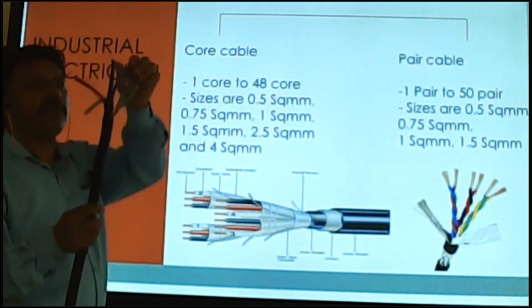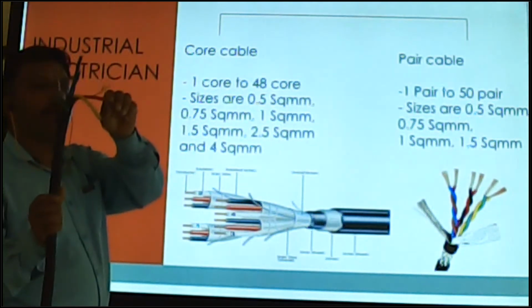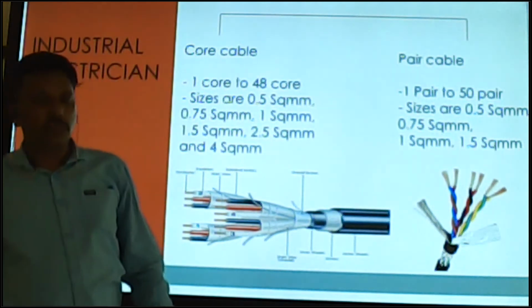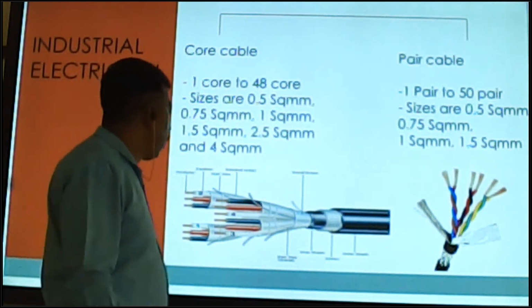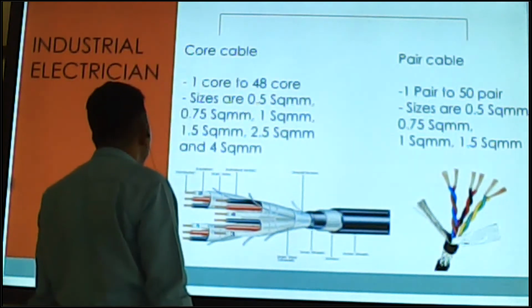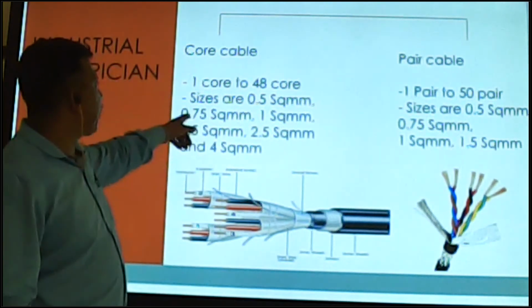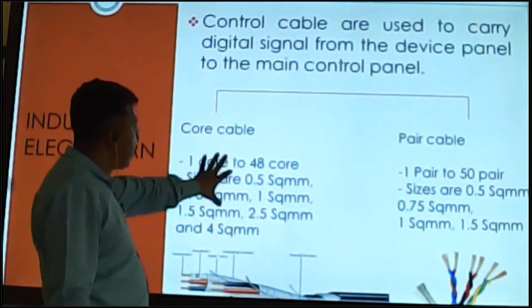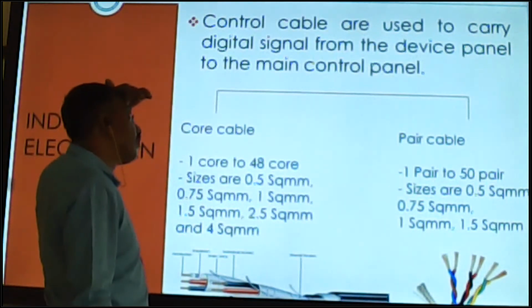Not this; each core is 4 mm. 4 cores 4 mm means each core is 4 mm. Okay, so you can be clear about this one. Okay, so write in your notebooks. This is a very important topic.